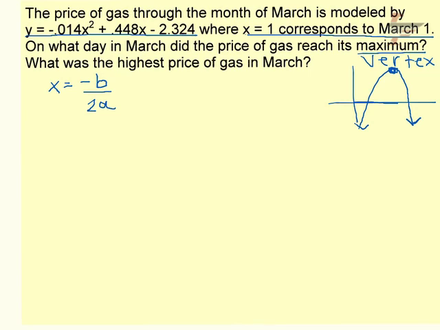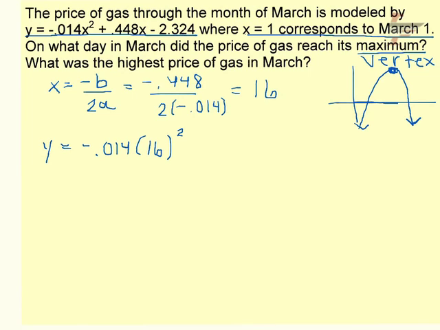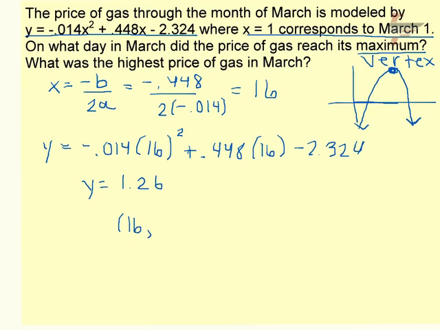So if I take my b value, 0.448, but make it negative because it's the opposite, divided by 2 times a, and do the math, that equals 16. And then I can find the y-coordinate, just in case I need that, by plugging 16 in for x. And again, doing that crunching, that equals 1.26. So my vertex is 16 and 1.26.